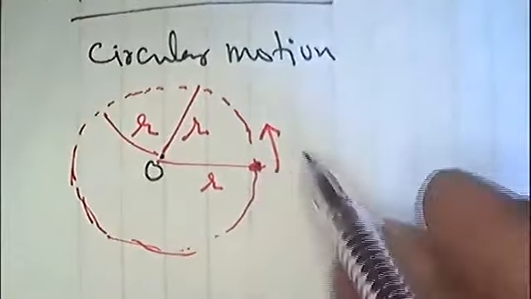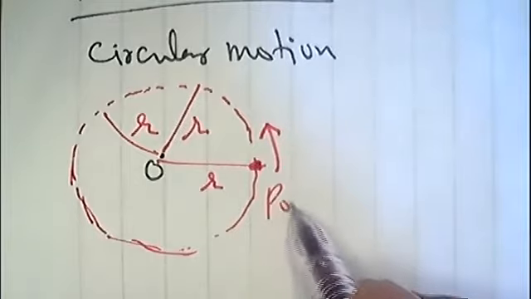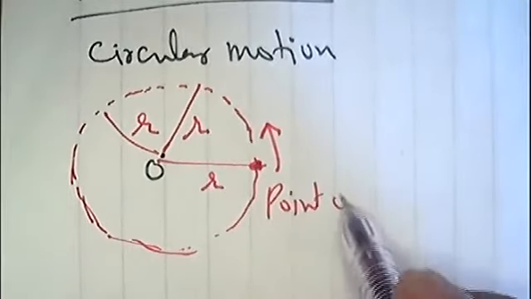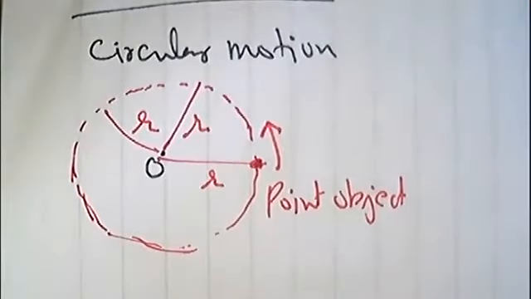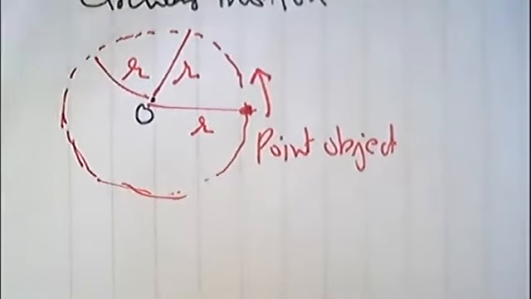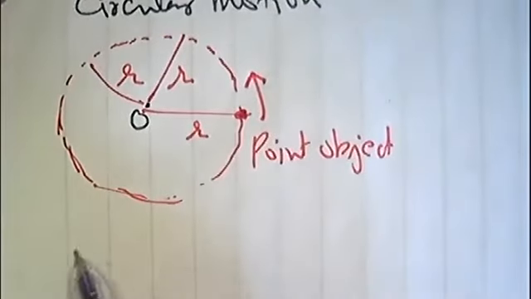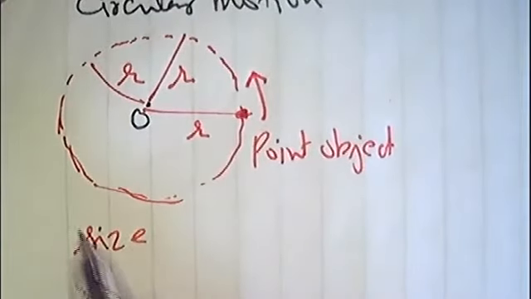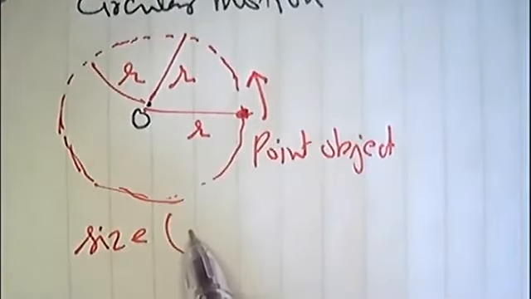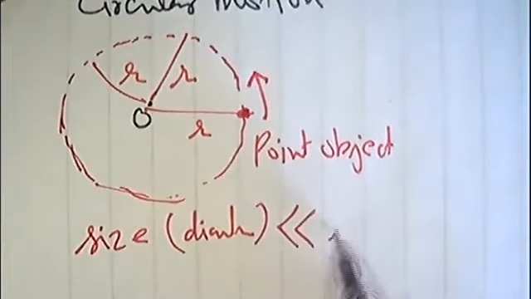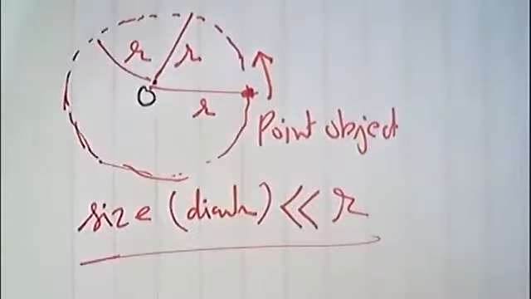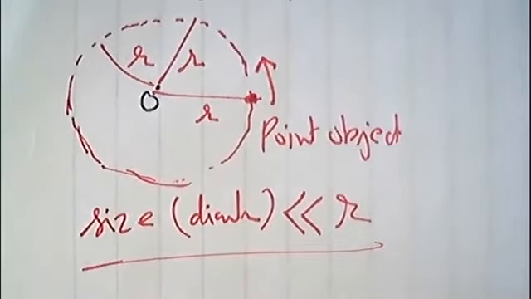This circular motion is considered for point object. Point object का मीनिंग क्या है? The size of object. The size का मीनिंग, diameter of object is much less than the radius of circular motion. In case of solar system,